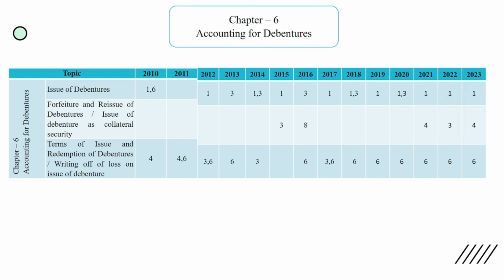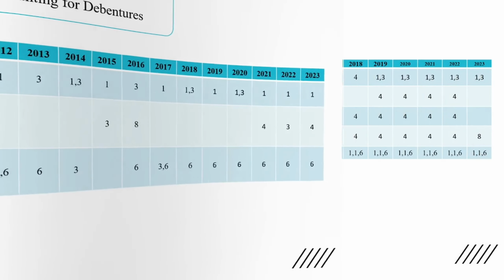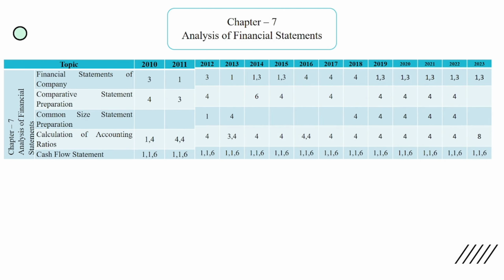Next chapter, debenture. You can remember the half portion, especially topics like terms of issue and redemption of debenture, then issue of debenture as collateral security and consideration other than cash. They will ask a lot of questions like writing off of loss on issue of debenture, the amount to be transferred to ASPR or statement of P&L. And you can expect the account preparation like loss on issue of debenture account also. Practice maximum.